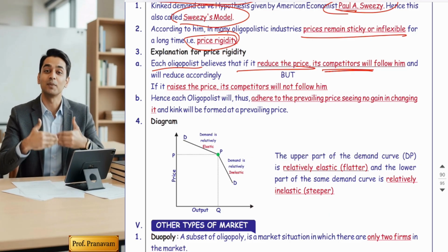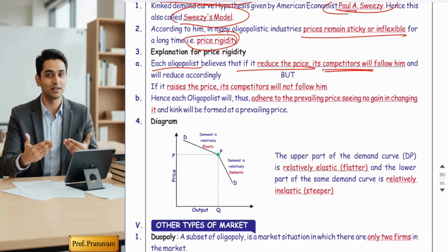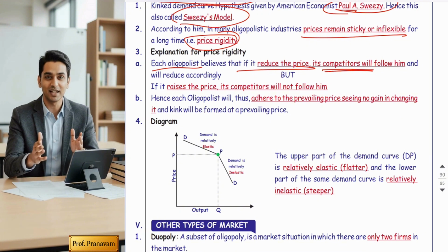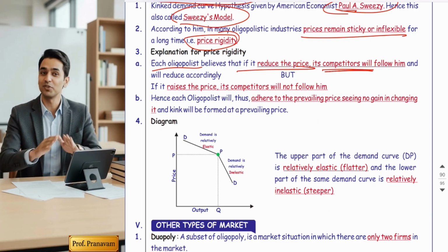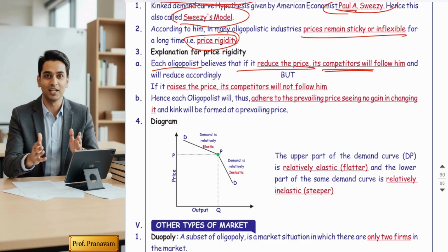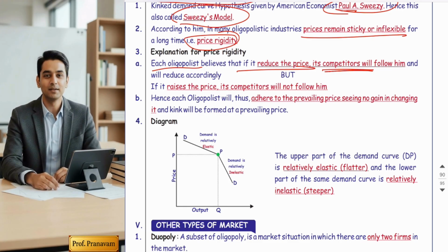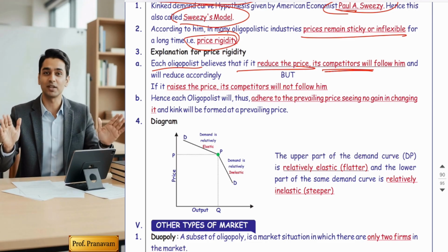But in this oligopoly market, it is useless to reduce the prices. Why? Sweezy says if any one seller reduces the price, other competitors will immediately reduce the prices. That is called interdependency. So reduction in the price is of no use. Instead, you make your own losses as well as competitors' losses. Because if all the sellers are reducing prices together, customers will not shift to each other. So reducing price is not fruitful, right?